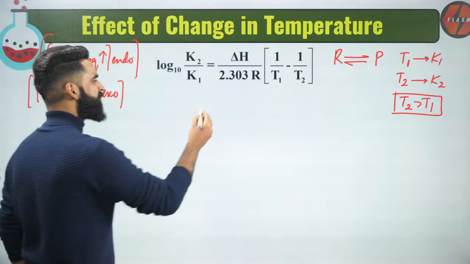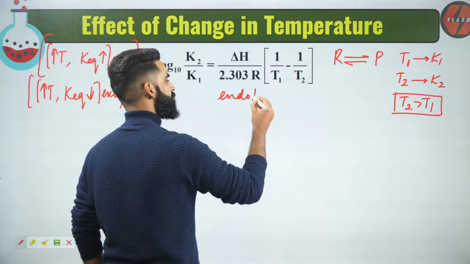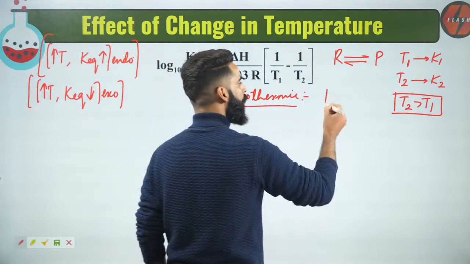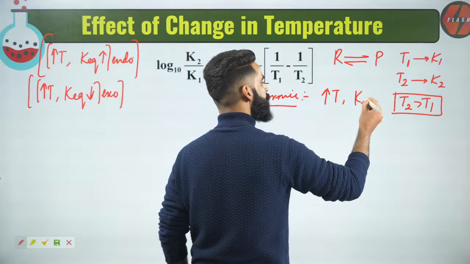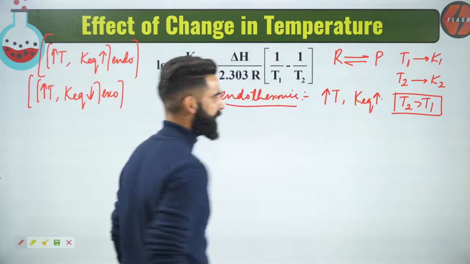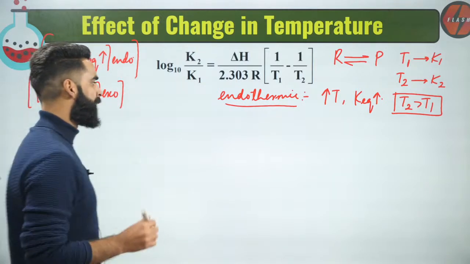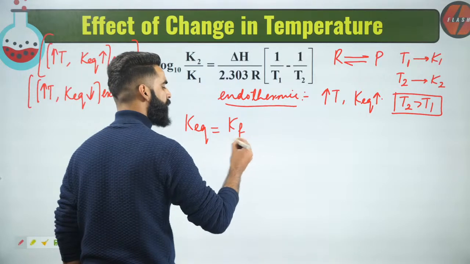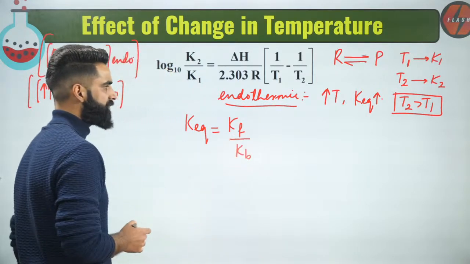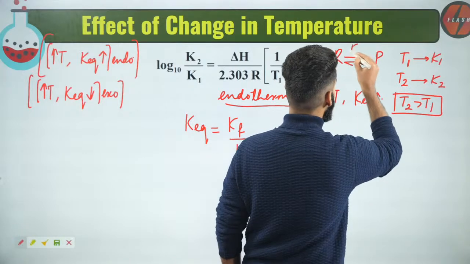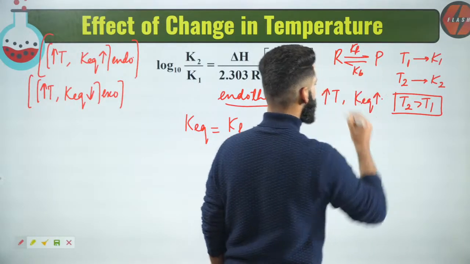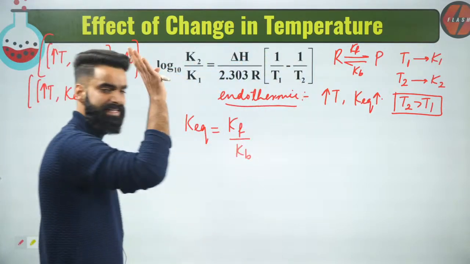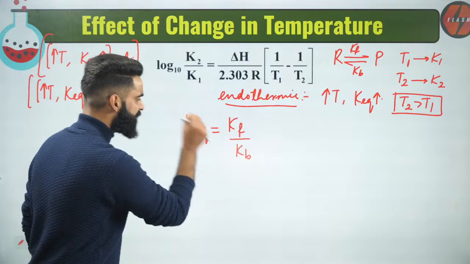Let's talk about the endothermic reaction first. Let's see why it happens. People, do you remember the equilibrium constant KEQ? It is actually equal to the rate constant for the forward reaction divided by the rate constant for the backward reaction. KF is the rate constant for the forward reaction, KB is the rate constant for the backward reaction. Let's say the reaction which I took right here is the endothermic reaction. So its equilibrium constant will be KF divided by KB.